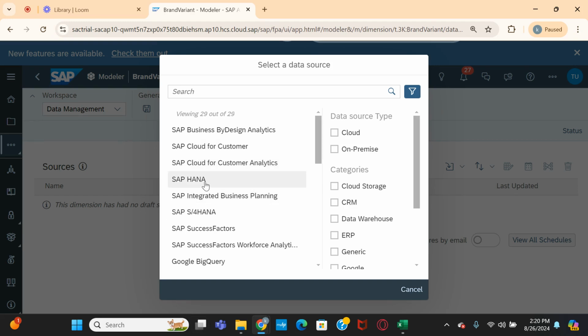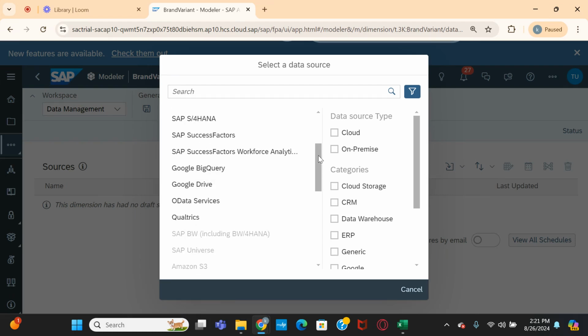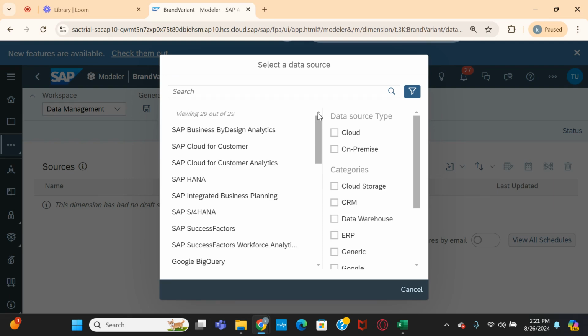If you take SAP HANA, you can see HANA views: calculation views, analytical views, attribute views, and of course CDS views also. In the same way, in S/4HANA you can see CDS views. As I am from an SAP background, in the SAP BW system you can see ADSOs and BW objects.